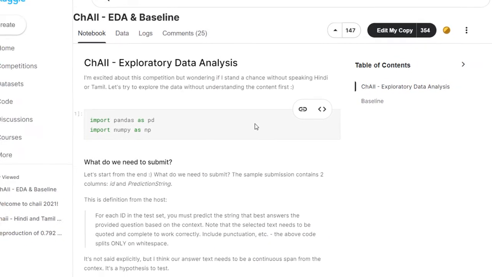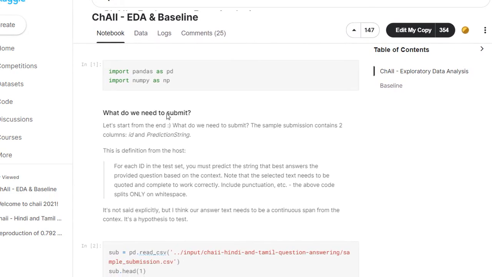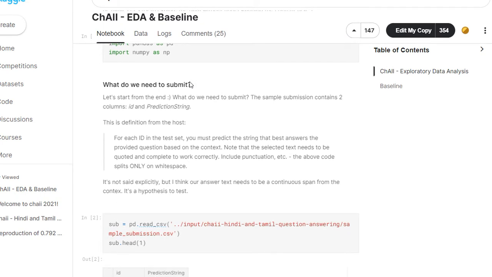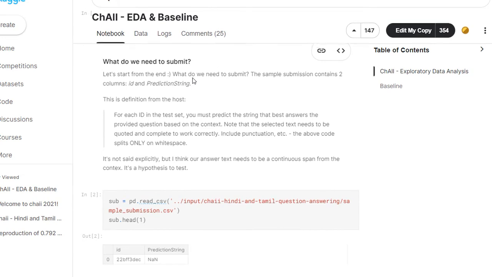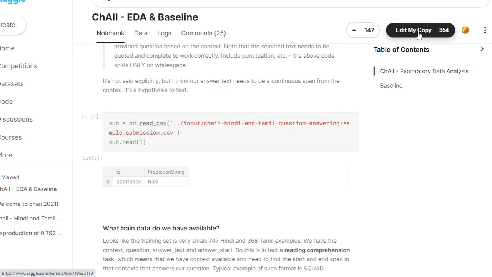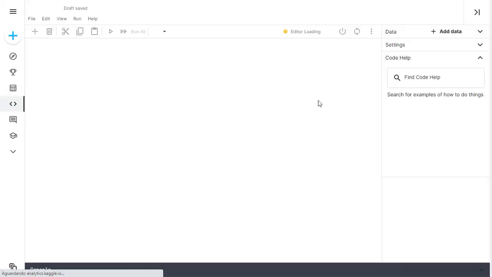So here we import pandas, to talk about linear algebra, etc., and NumPy, to talk about tables, arrays, for example. And now we read our file. We can click here, edit my copy, or we can create a new notebook here with this data and import everything.